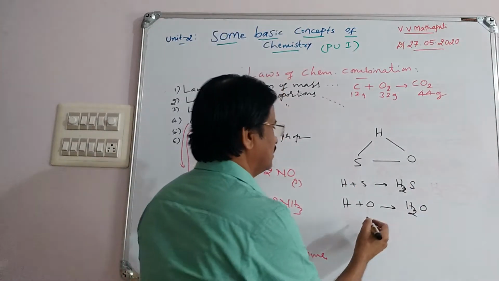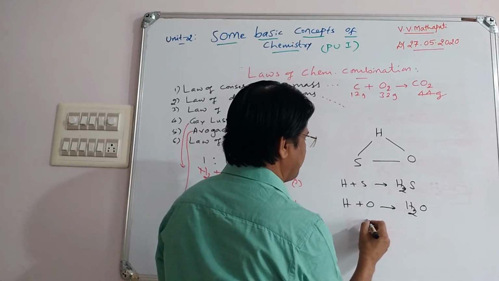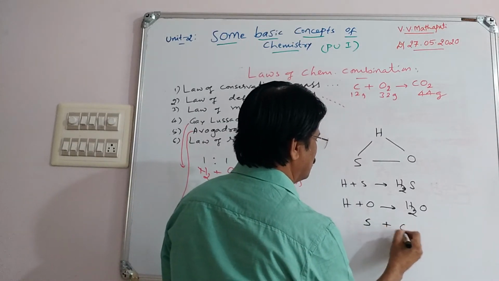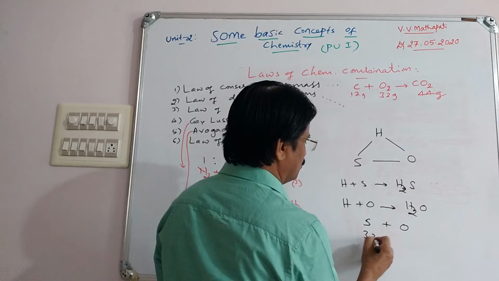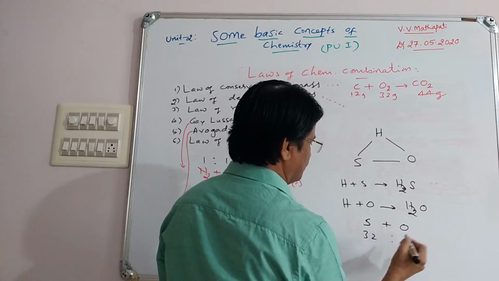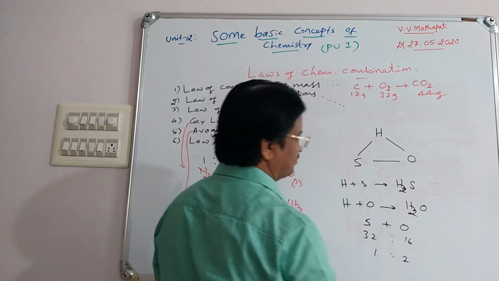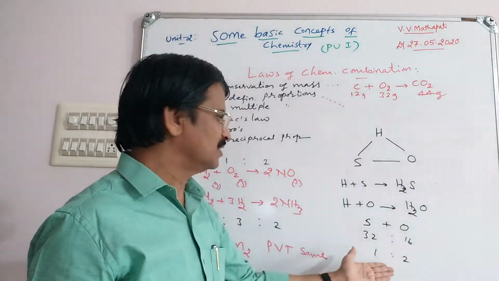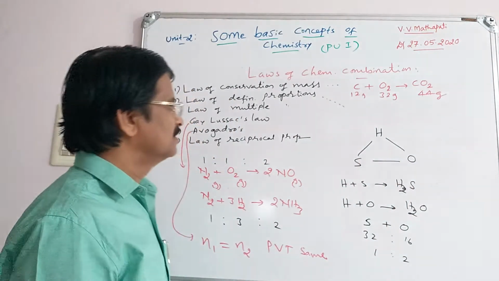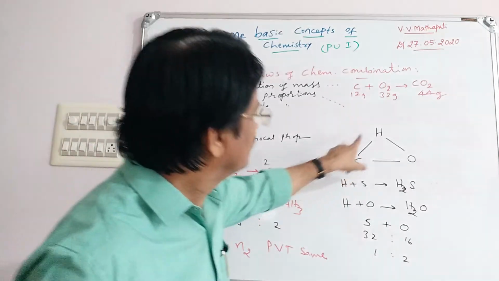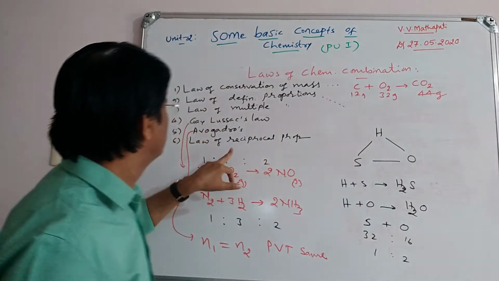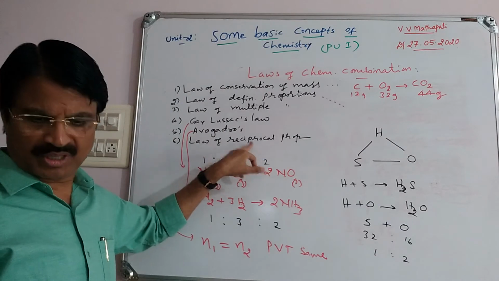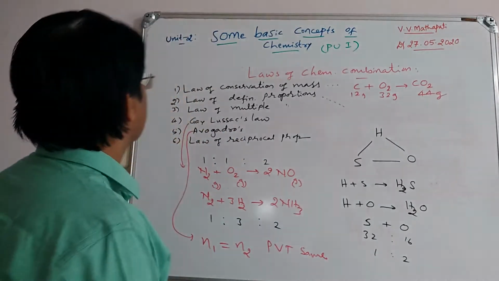Here S and O are 32 and 16, so 1:2. Even if you take H2S and H2O compounds, that ratio is found to be the same. If 3 elements are given, then you have to use the law of reciprocal proportions.